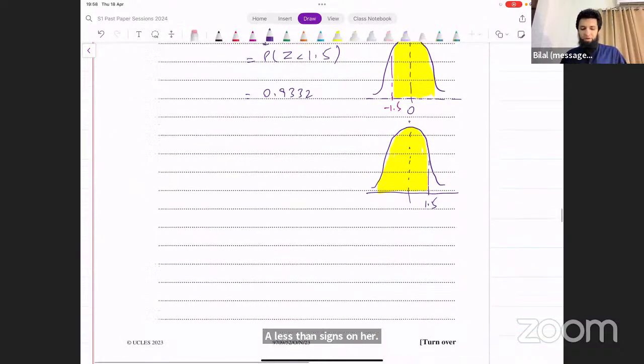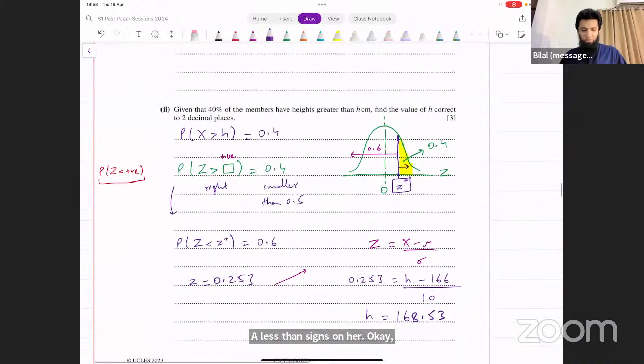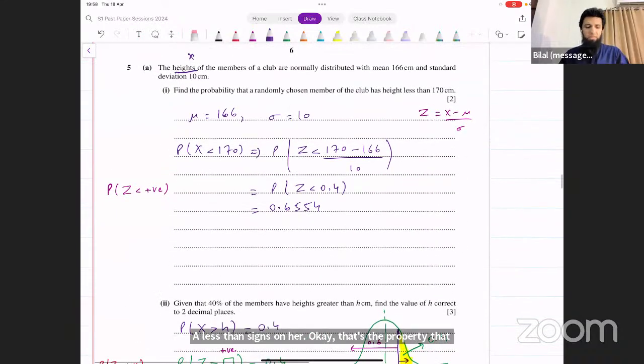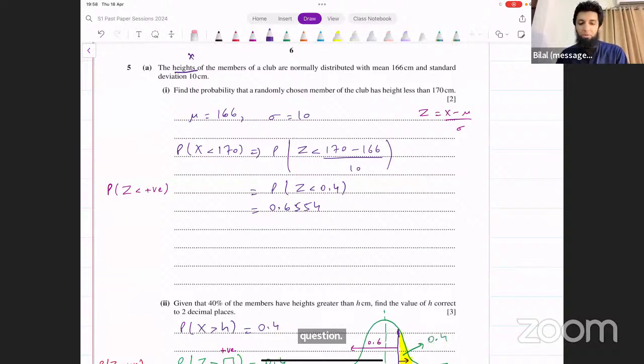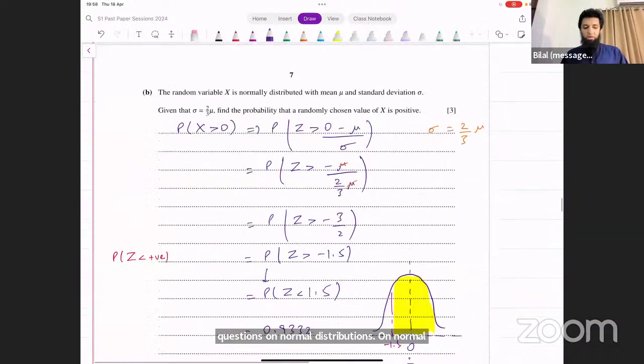All right, so that's the probability that we're getting. That was, I think, not very difficult, one of the average difficulty level questions on normal distributions. On normal distribution, you would definitely find more difficult questions as well. But let's look at the next one now.